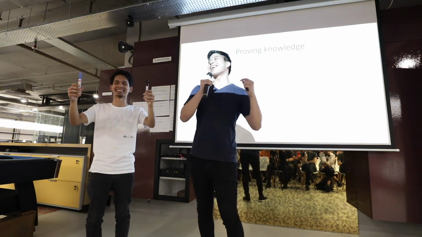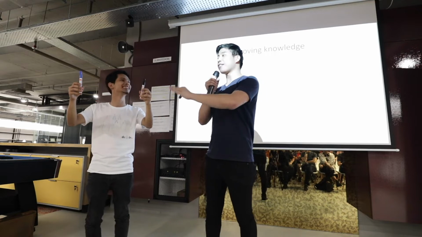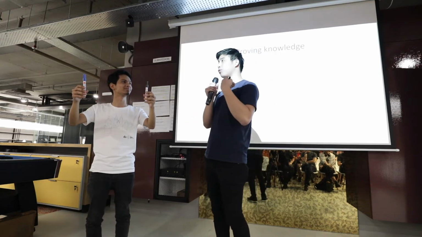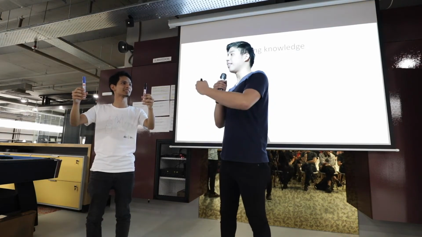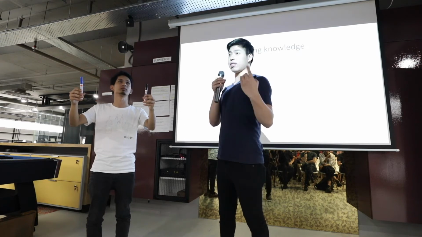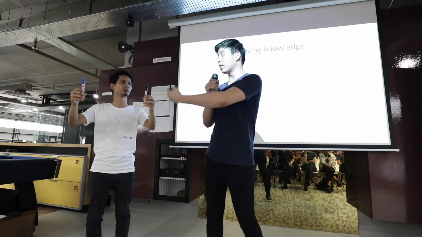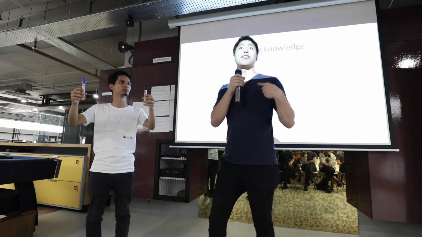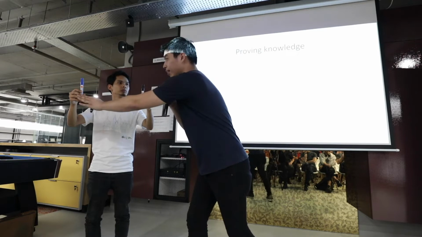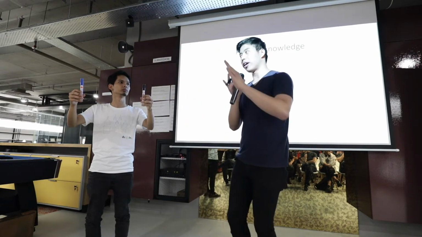Okay, so assume Harif is colorblind, and he asks me to prove to him that these 2 are different colors. Because he's colorblind, he cannot know such a thing. So I want to prove to him that these 2 are different colors without revealing the actual colors, that this is a blue pen, this is a black pen. How will I do that?